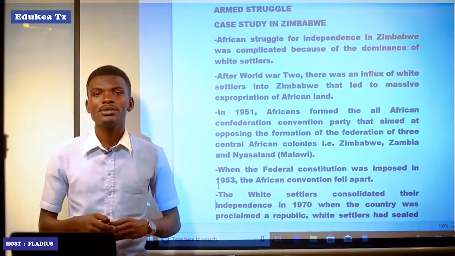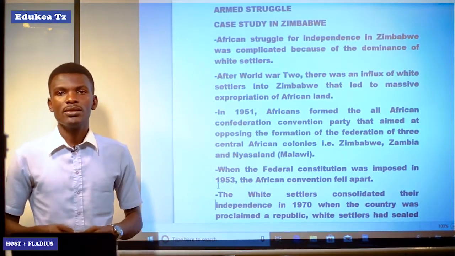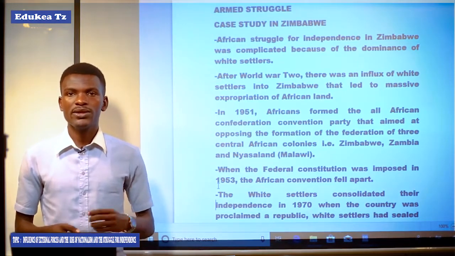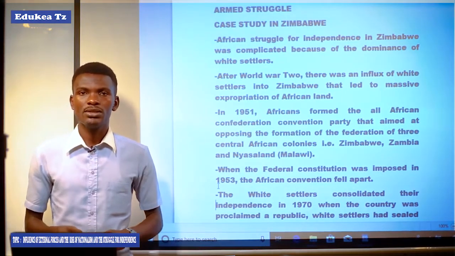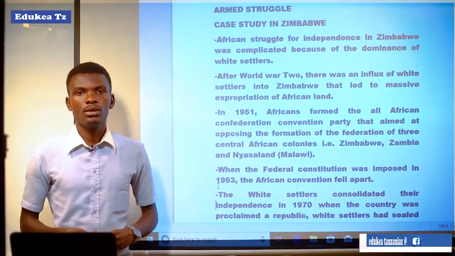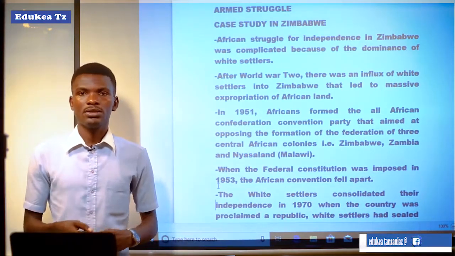Welcome to proceed with our topic, which is topic number 16 from Form 5 History: the influence of external forces, the rise of nationalism and the struggle for independence.